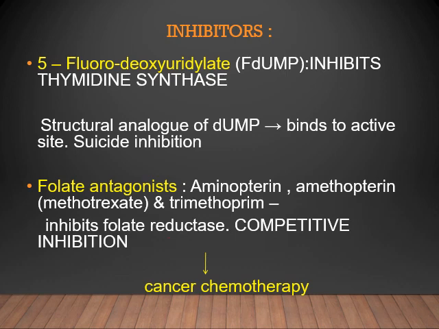So specifically 5-fluorodeoxyuridylate and folate antagonists are inhibitors of pyrimidine nucleotide synthesis. By inhibiting pyrimidine nucleotide synthesis, they indirectly inhibit the synthesis of DNA and RNA also, which mainly helps to inhibit cell division and cell proliferation. Hence they can be used as drugs for cancer chemotherapy.